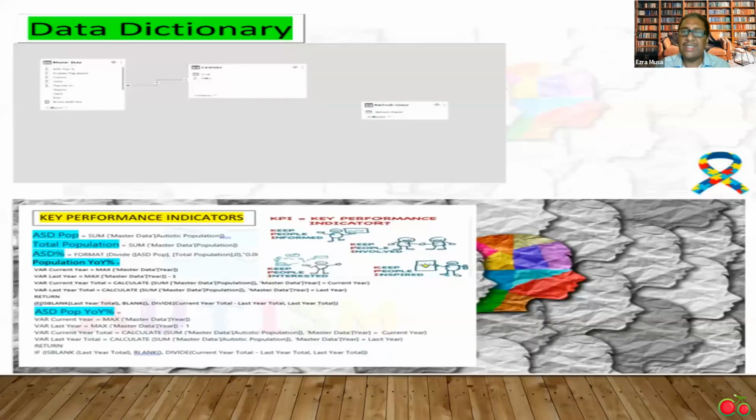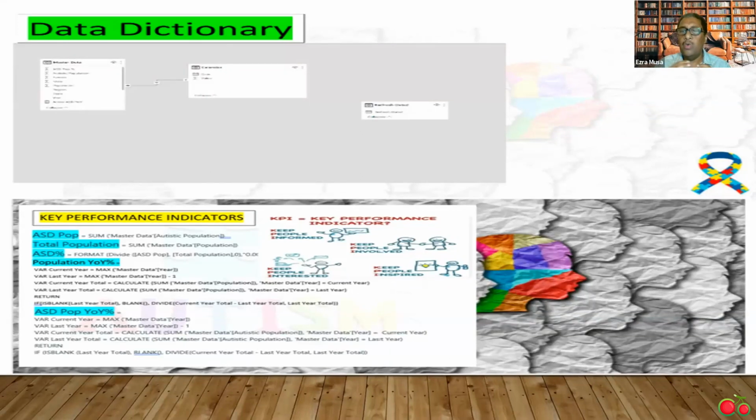To ensure consistency and accuracy of the dashboard, I created a data dictionary and established a connection between the master data table and the calendar table, facilitating a deep understanding of the data and its relationships. Using DAX, I developed 4 key performance indicators, KPIs, for ASD population, total population, ASD population year over year, and total population year over year.